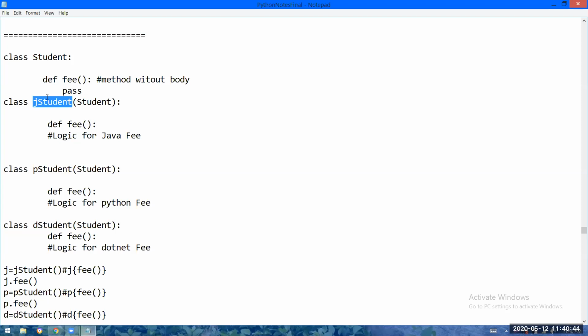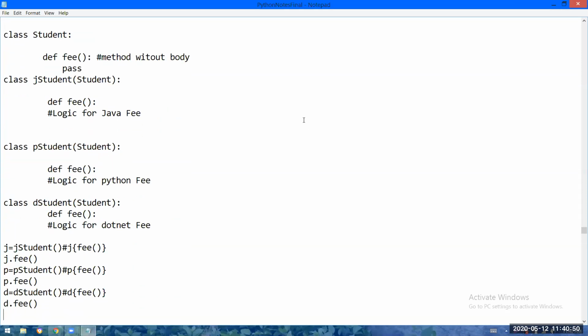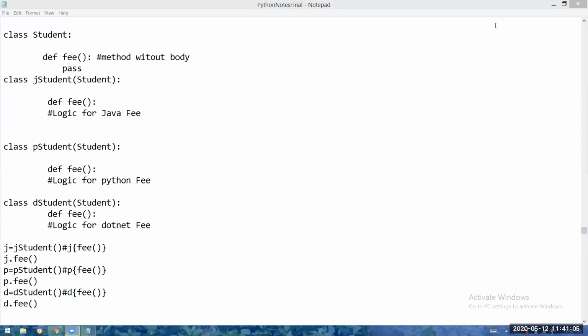If I create an object J, let us say, just let me pick up the pencil. Okay, so if I create an object J for the JavaStudent class, my question is, into this J object, will all the fee functions be loaded, or only the Java fee function? What do you say? Only Java fee.